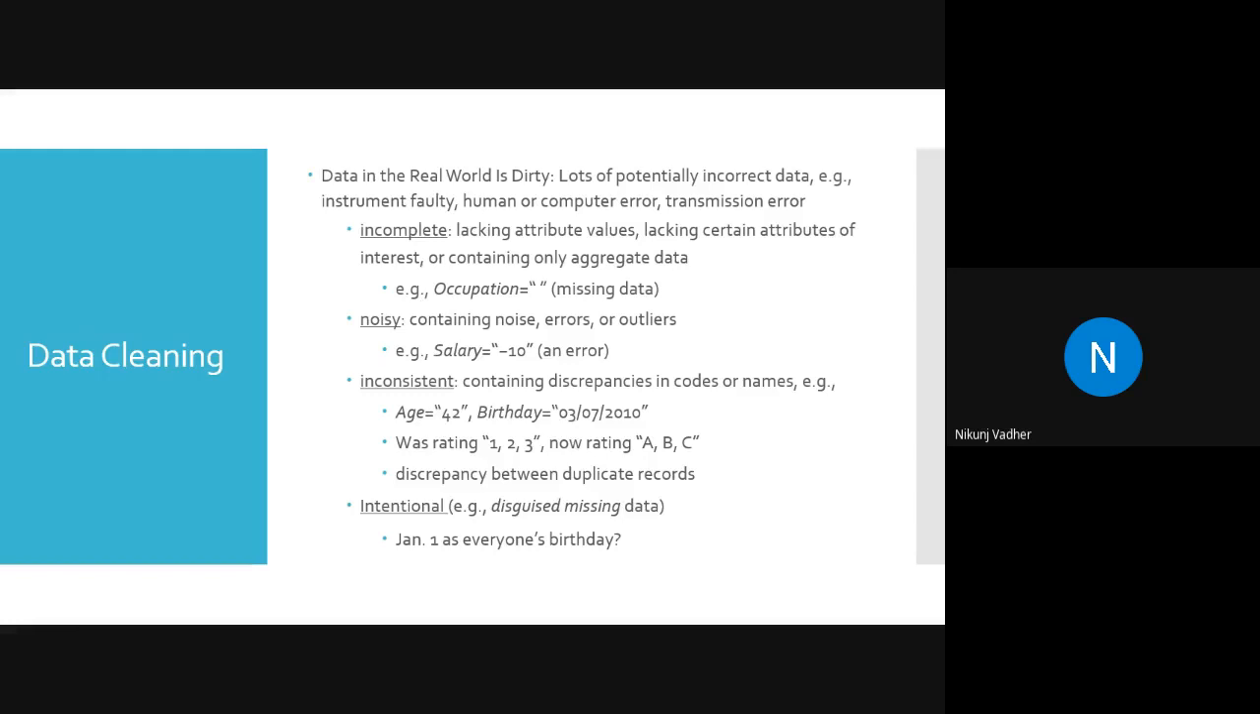So here in this case, they have given an example about a statistics data set. So salary is equal to -10, age is equal to -5, or let's say date of birth is equal to 4th July 2040. So that is also incorrect data. So this kind of data can be considered as noise.